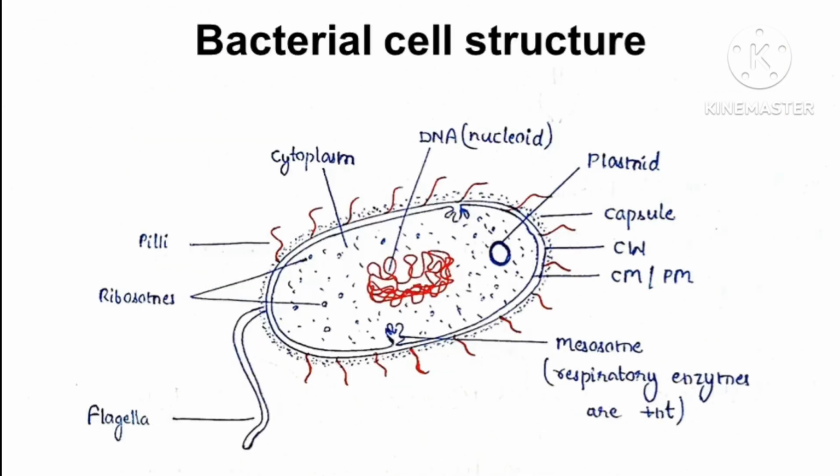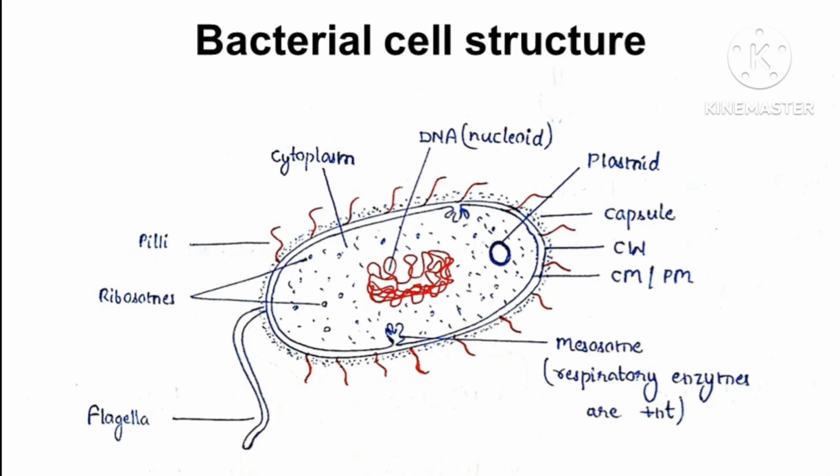This is the structure of a bacterial cell. Bacterial cell has a cell wall made up of peptidoglycan. Outside the cell wall, a slime layer called capsule is present that protects the bacterial cell from dryness and chemicals. Inner to the cell wall, the cell membrane or plasma membrane is present. Inside the cell membrane, cytoplasm is there. Cytoplasm has a circular double-stranded DNA molecule that is not surrounded by a nuclear membrane, so it is called nucleoid.